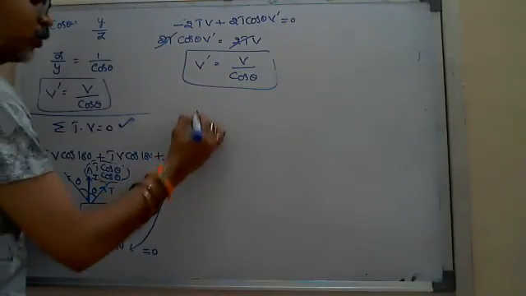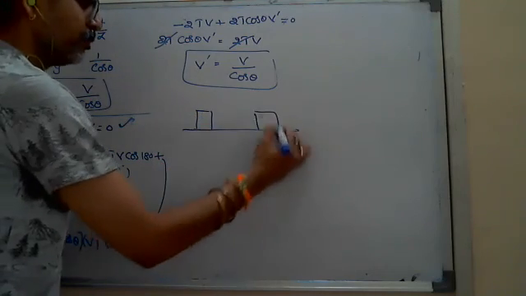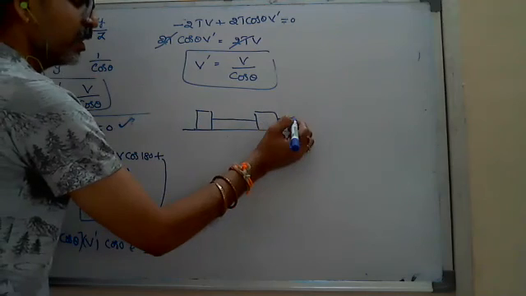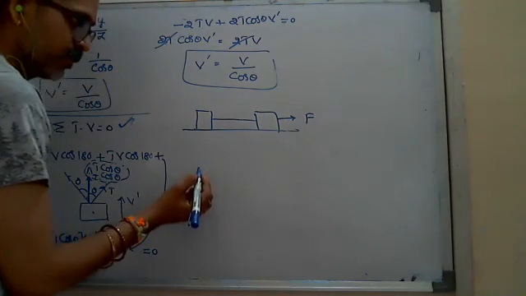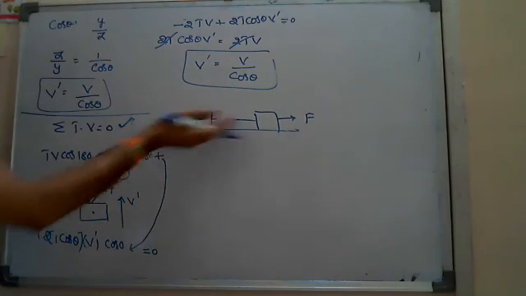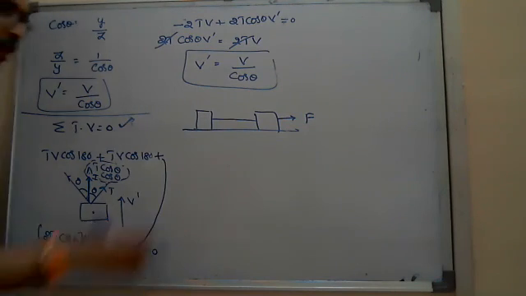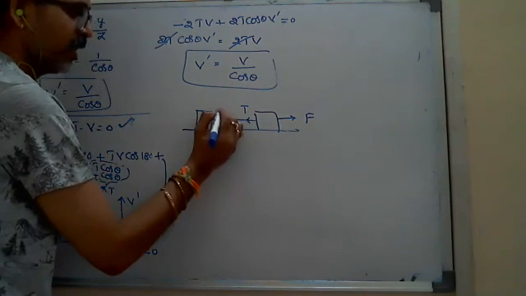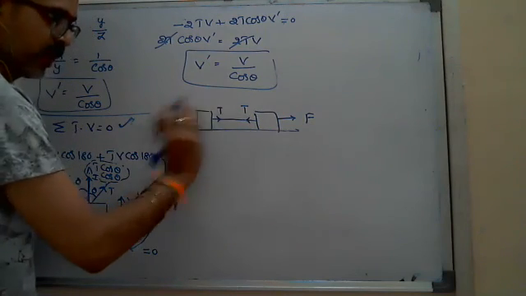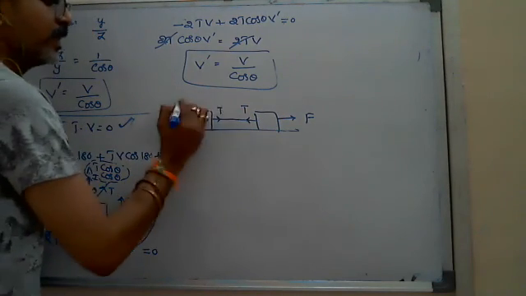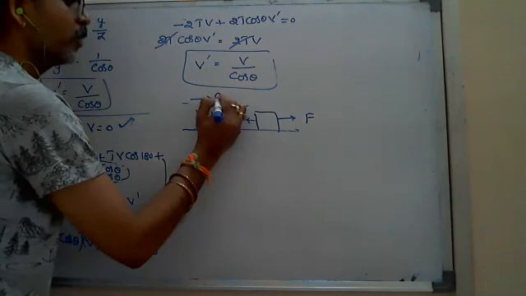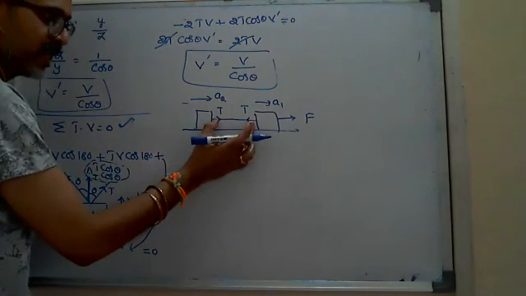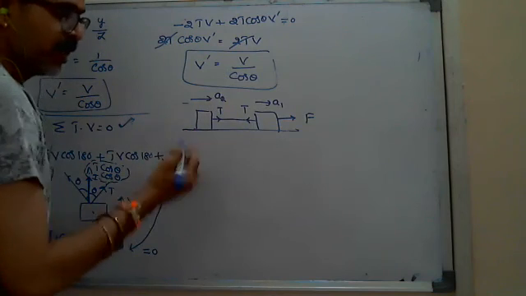How? Suppose these two are two blocks connected with a string. Very simple question. Suppose here you are pulling with a force F. I have some doubts whether both will try to move with the same acceleration or not. Here look, the internal force is T, here the internal force is T, the restoring force on the two blocks. Suppose you are assuming they move with different accelerations A1 and A2. Since it is inextensible, you can apply our T dot A concept.